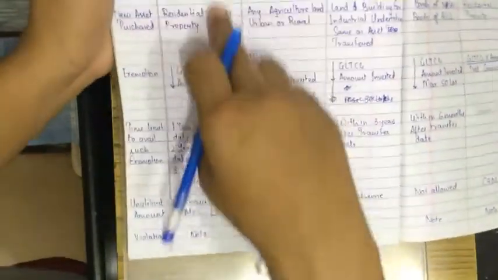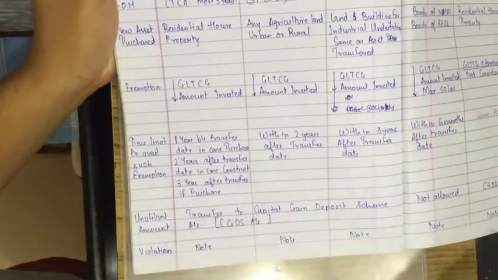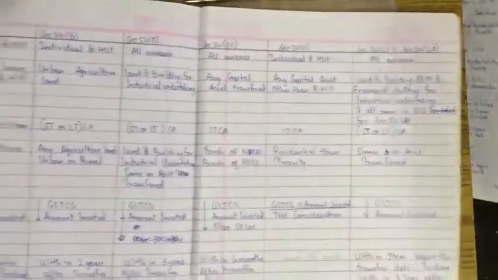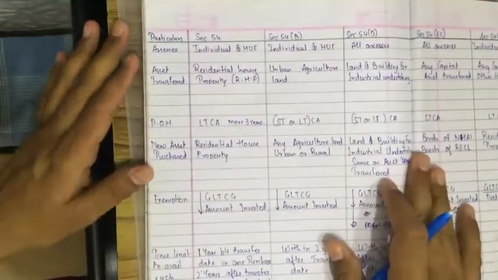But if the above things are not followed, there is a violation note. That note will come at the end of the lectures when all these sections are completed. See how many sections there are. The first section is done. I hope you all have copied.